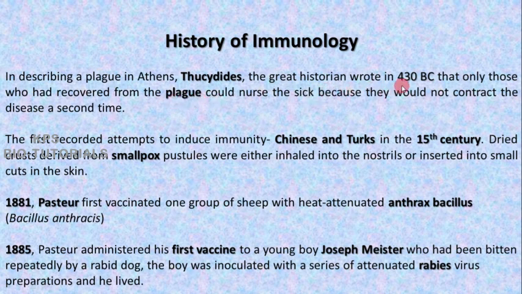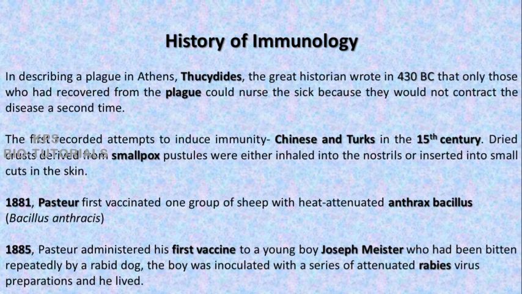Then in the 15th century AD, the Chinese and Turks had a technology in which dried crust derived from smallpox pustules was either inhaled into the nostrils or inserted into small cuts in the skin, so that the person may get immunity against smallpox.